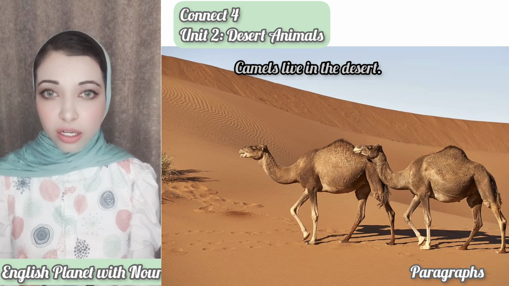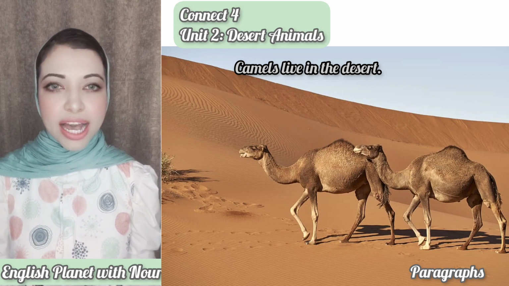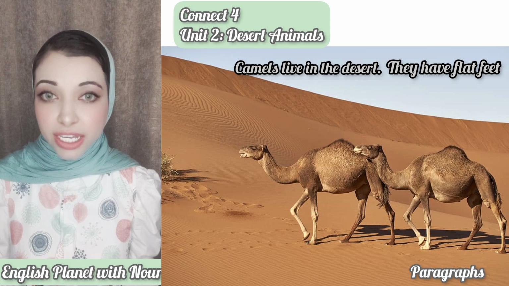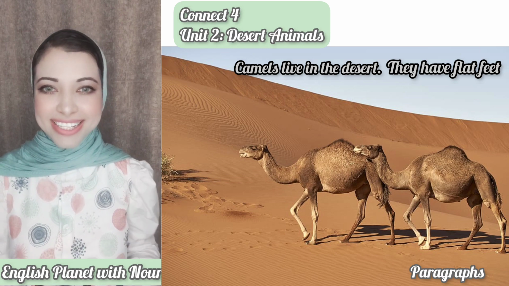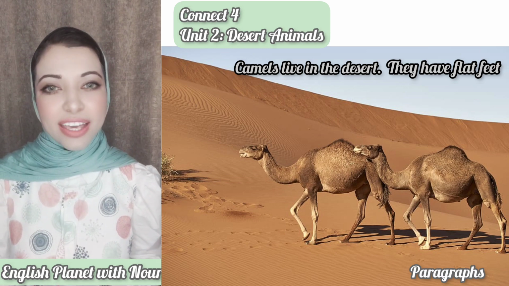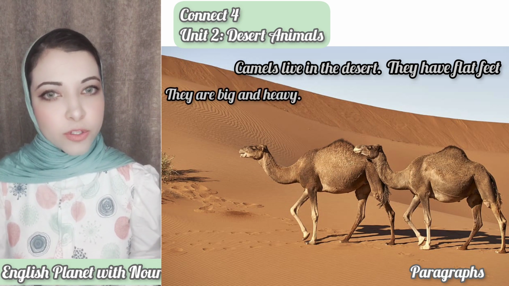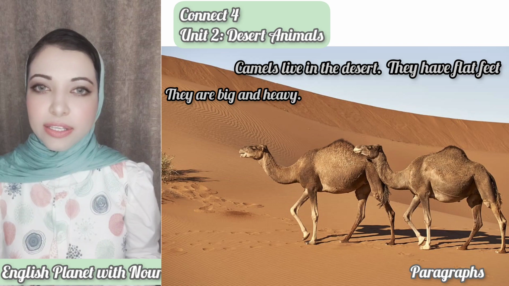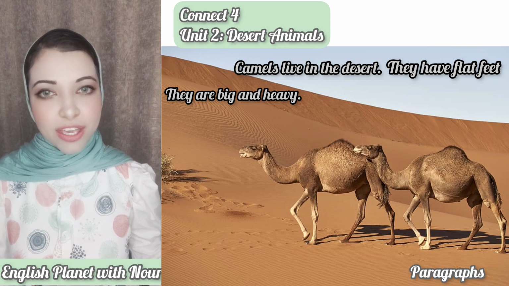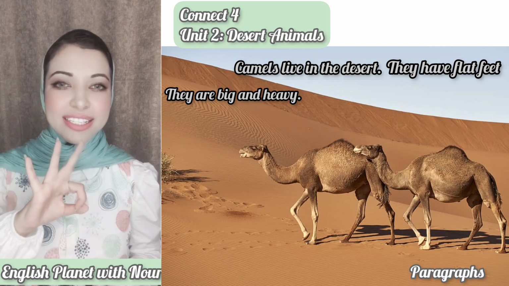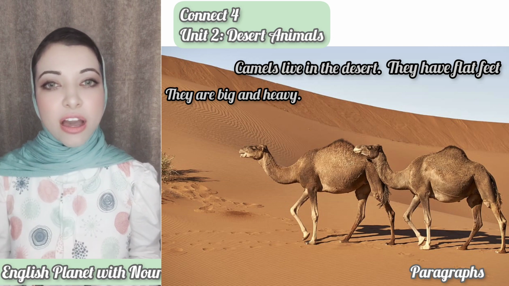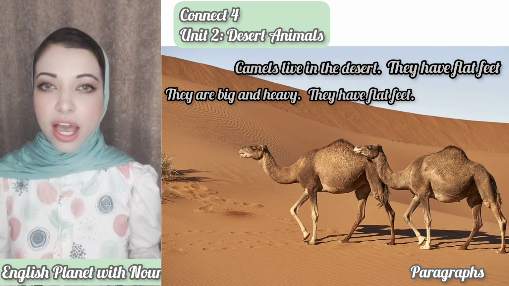And can they walk? Or how about their feet? Yeah, they have flat feet. So you have to write the sentence after the first sentence: they have flat feet, and full stop. Are they big or small, heavy or light? They are big and heavy. So you have to write it in sentence number 3: they are big and heavy, and full stop.